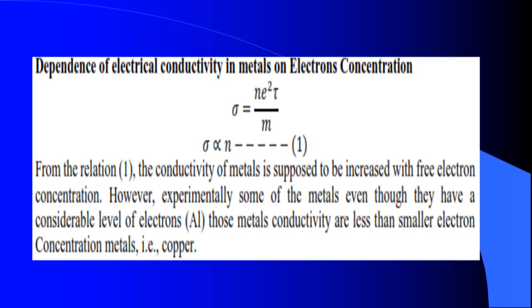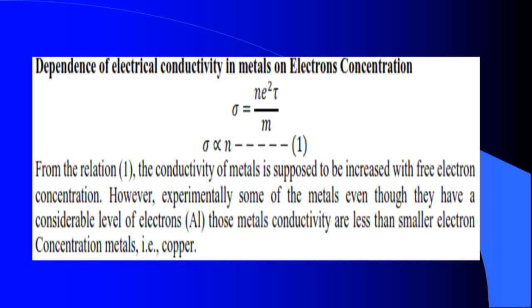So this is our conclusion: how the concentration of electrons in metals varies the electrical conductivity is not sufficiently explained by the classical free electron theory. This is the second failure.